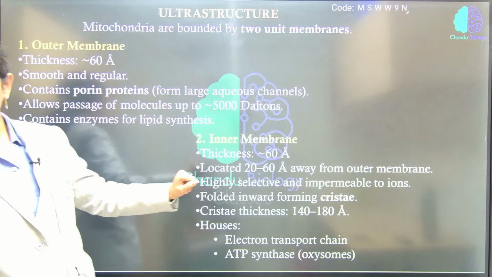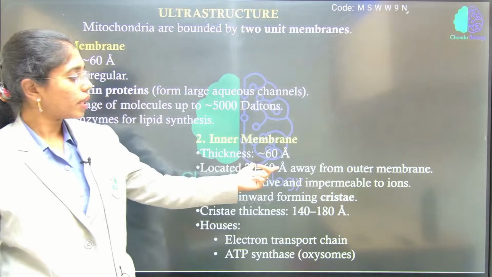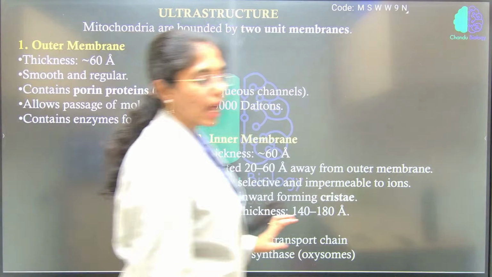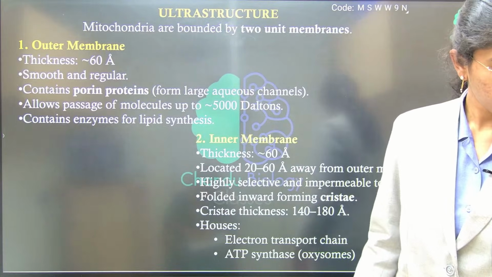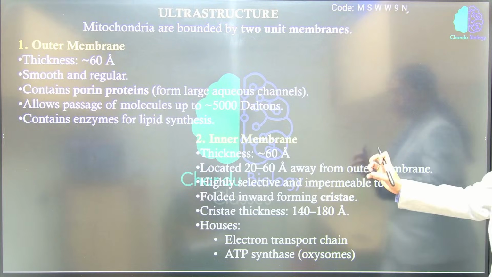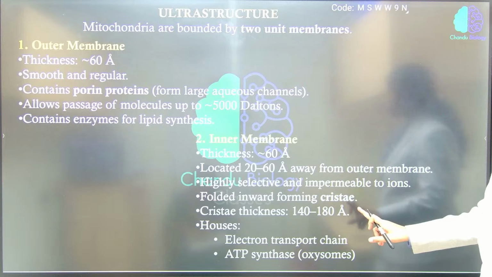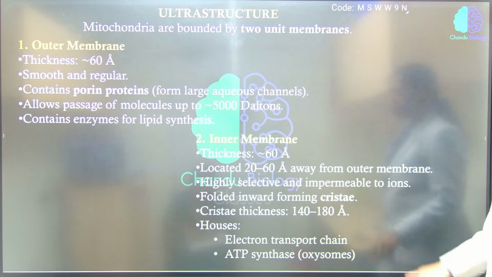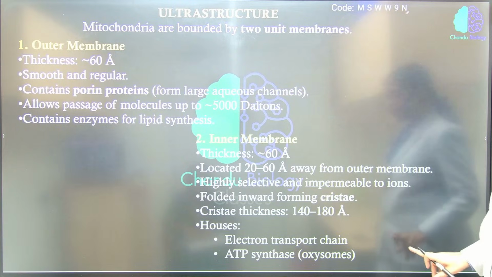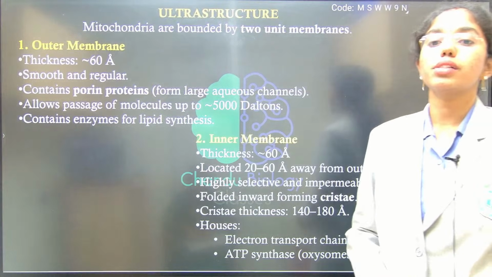And here is the inner membrane, whose thickness is 60 angstroms, located how much? 20 to 60 angstroms away from the outer membrane. This is highly selective and impermeable to ions. This is folded inwards like what? Cristae. Inner mitochondrial membrane thickness is around 140 to 180 angstroms. This houses the electron transport chain, which has the ATP synthase molecule, which is required for the synthesis of ATP.